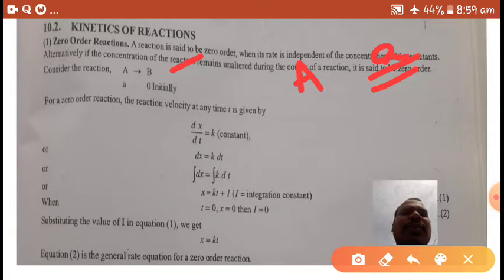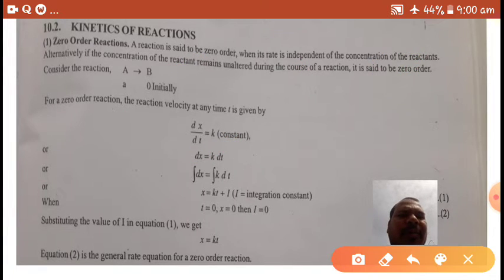For a zero order reaction, the velocity or rate of the reaction is equal to dx by dt is equal to k, a constant. Moving dt to this side, I would have dx is equal to k dt. This is equation 1.